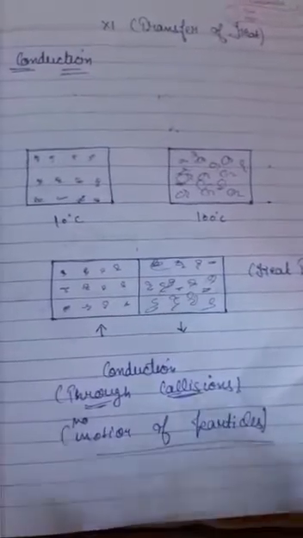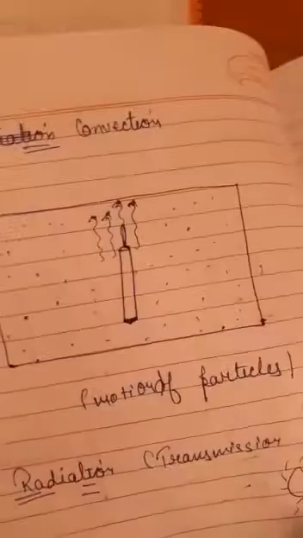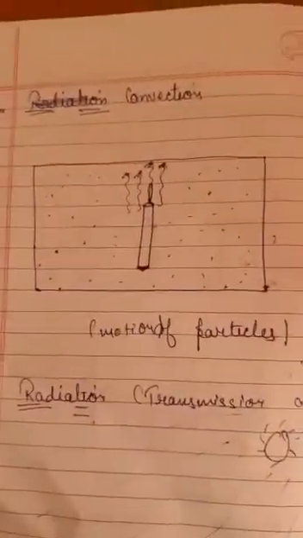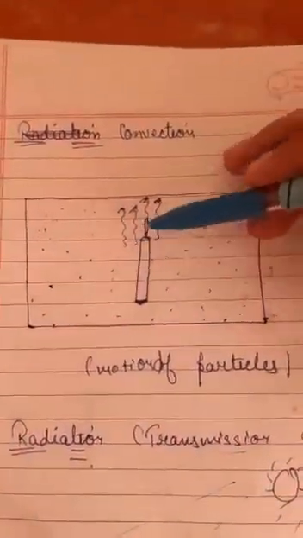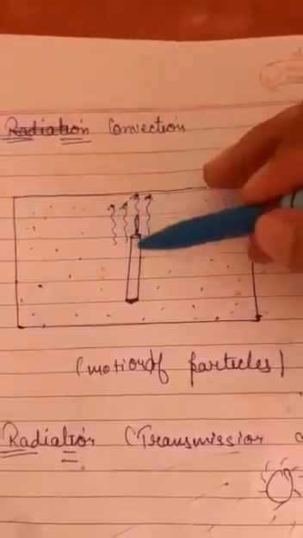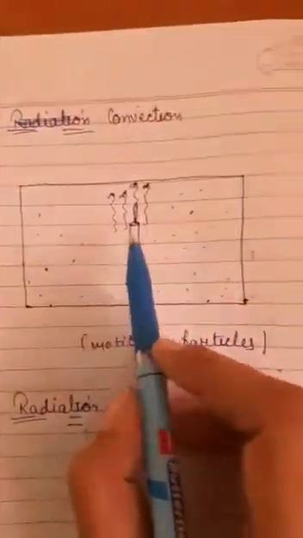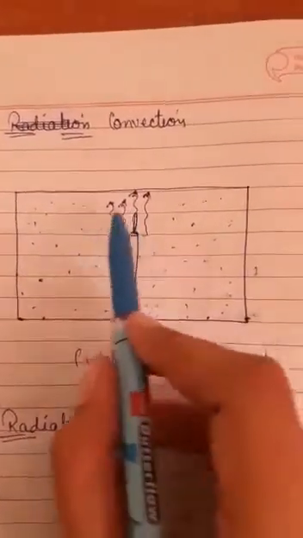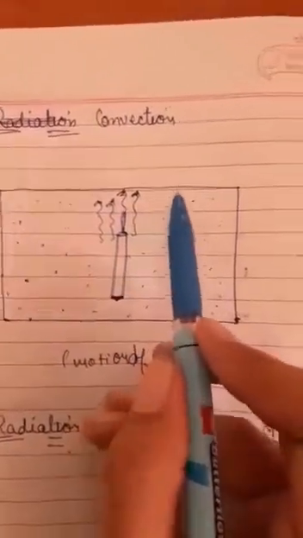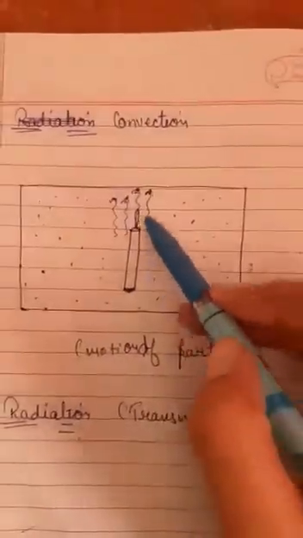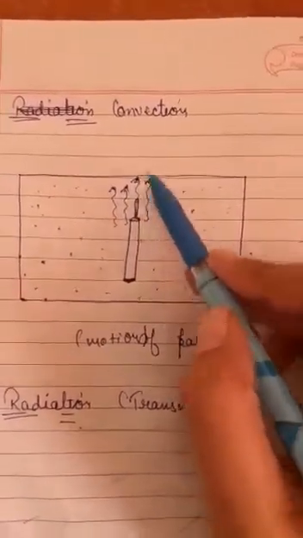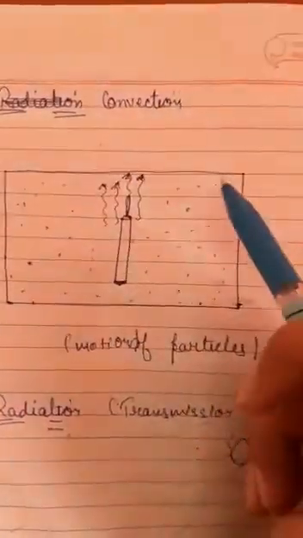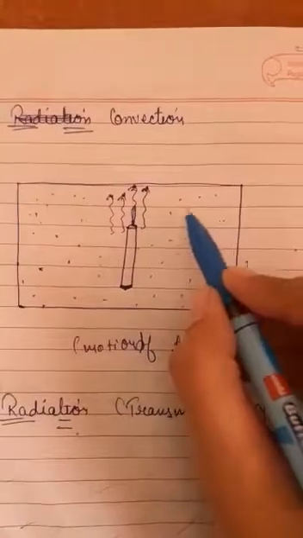The next process is convection. What do we have in convection? For convection also I have a very beautiful example for you. I have taken a burning candle, and these are the air particles which I have drawn over here. When the candle is burning, all the air particles above it will get energy, and they will move upwards. This process is called convection.